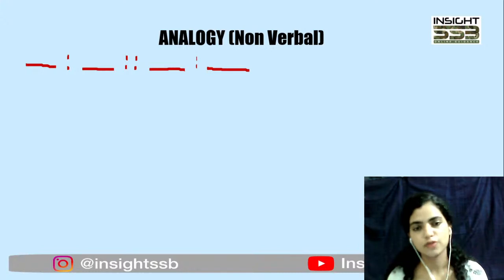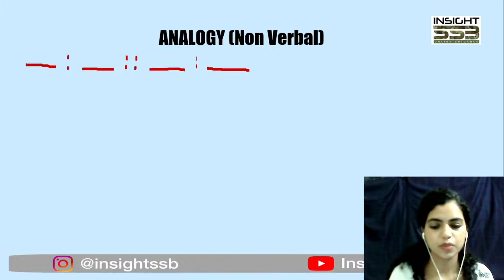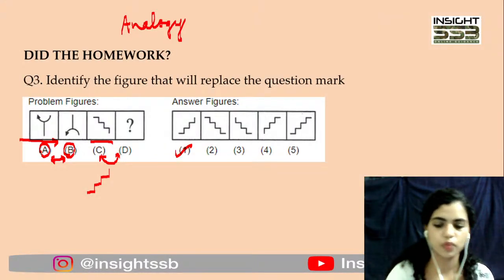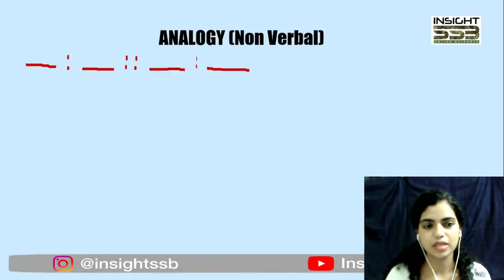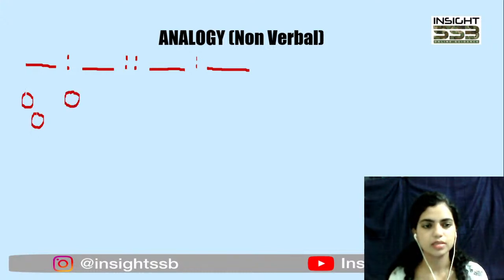Now analogy of non-verbal, as we have seen in this previous question of homework which I just solved with you all, this is what happens in analogy. ठीक है, there they'll give you 2 figures. For example, if I give you this figure, ठीक है, figure A is this and then I say figure B is this. ठीक है, I'm not very good with drawing, I guess, just bear with me.